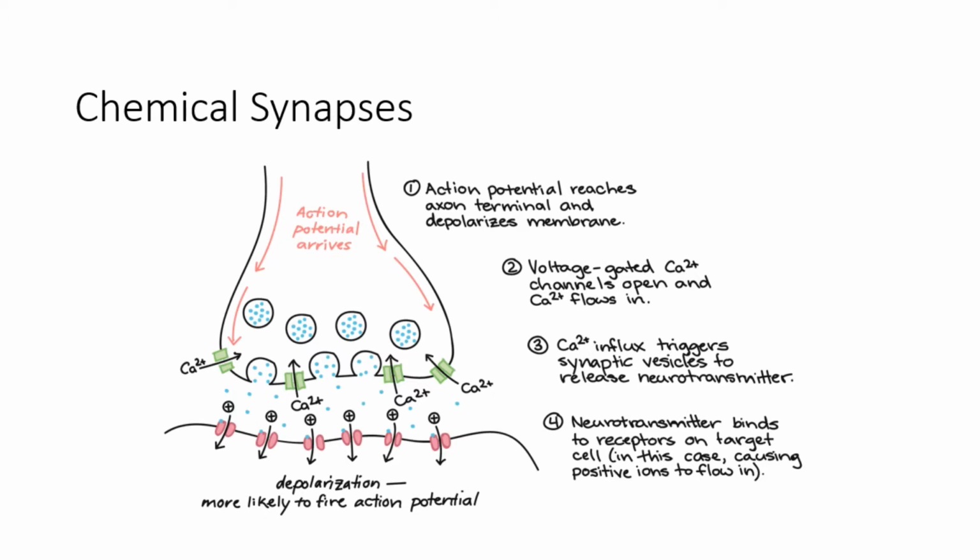Ca2+, which is present at much higher concentration outside the neuron than inside, rushes into the cell. The Ca2+ allows synaptic vesicles to fuse with the axon terminal membrane, releasing neurotransmitters into the synaptic cleft. The molecules of the neurotransmitter diffuse across the synaptic cleft and bind to receptor proteins of the postsynaptic cell. Activation of the postsynaptic receptors leads to the opening or closing of ion channels in the cell membrane. This may be depolarizing, making the inside of the cell more positive, or hyperpolarizing, making the inside of the cell more negative, depending on the ions involved.